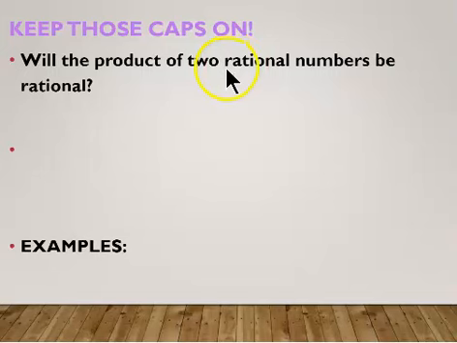Okay, in this case, put your thinking caps on. Will the product of two rational numbers be rational? You want to make sure product means multiplication. Okay, so think of two rational numbers. Remember, 2 and 3 is fine, but try some other ones as well, maybe some negative numbers or some decimals, to see if this is true for all things.